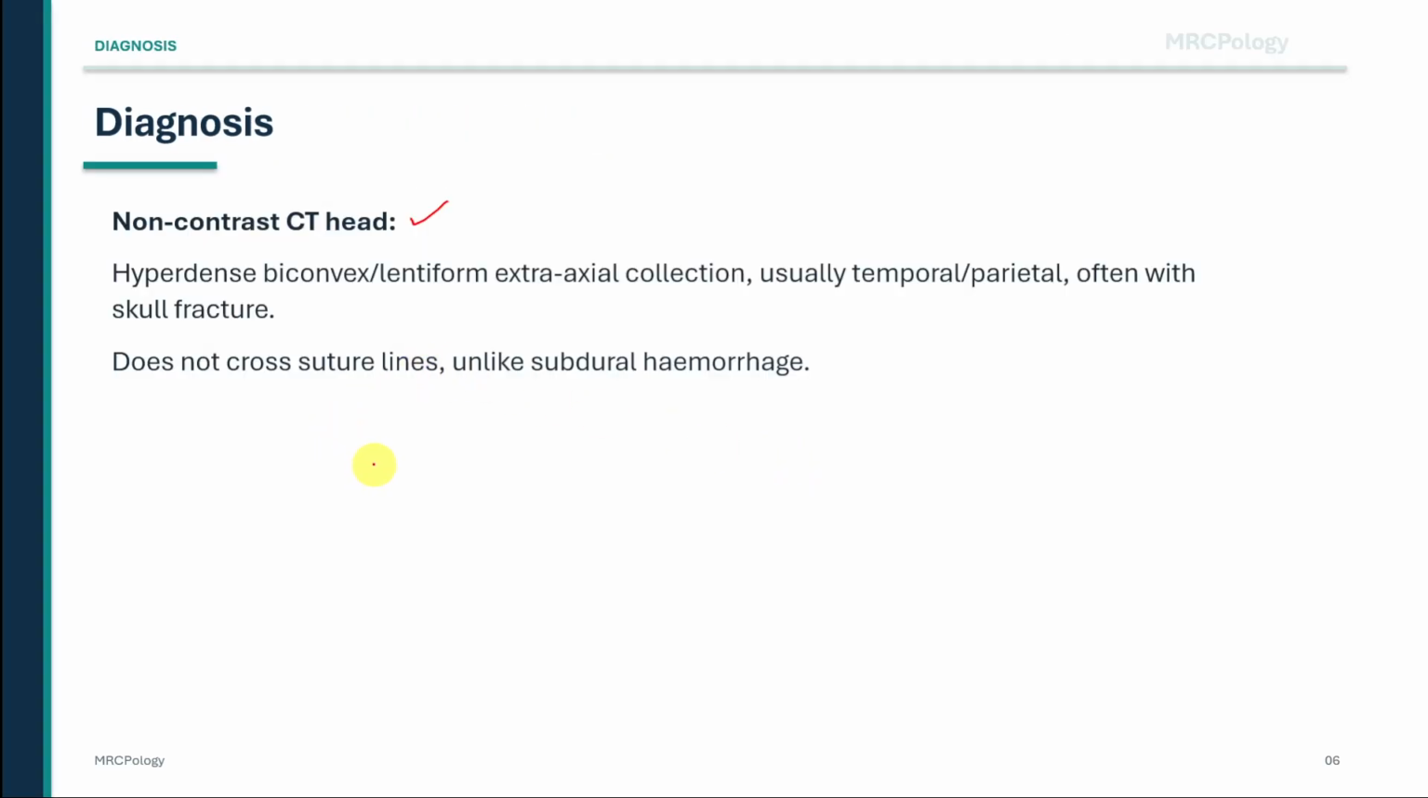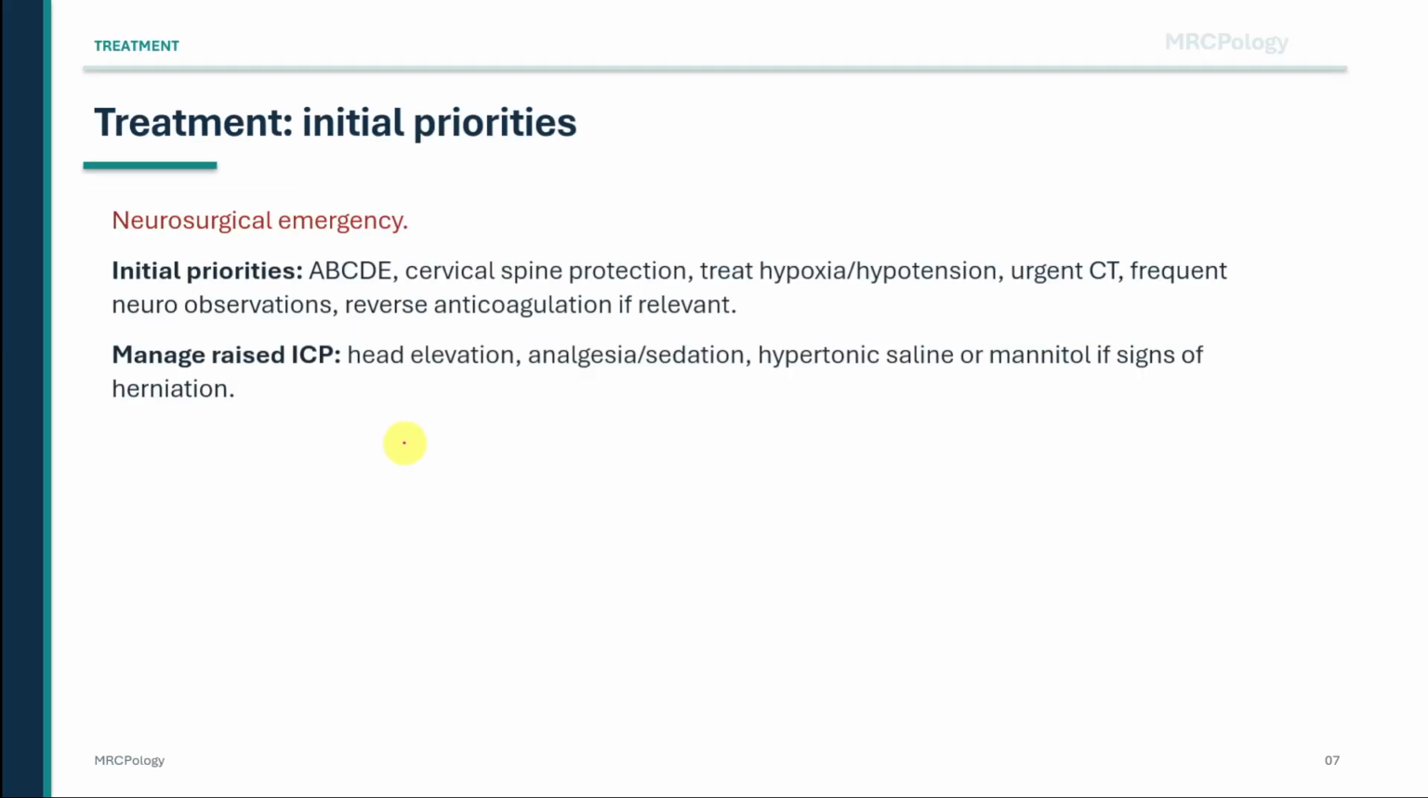Treatment is a neurosurgical emergency. Start with ABCDE. Protect the cervical spine in trauma. Correct hypoxia and hypotension because both worsen secondary brain injury. Arrange urgent CT, perform frequent neurological observations, and reverse anticoagulation if relevant. At the same time, manage raised intracranial pressure. Elevate the head of the bed, provide adequate analgesia and sedation where appropriate, and use hypertonic saline or mannitol if there are signs of herniation while urgent neurosurgical treatment is being arranged.